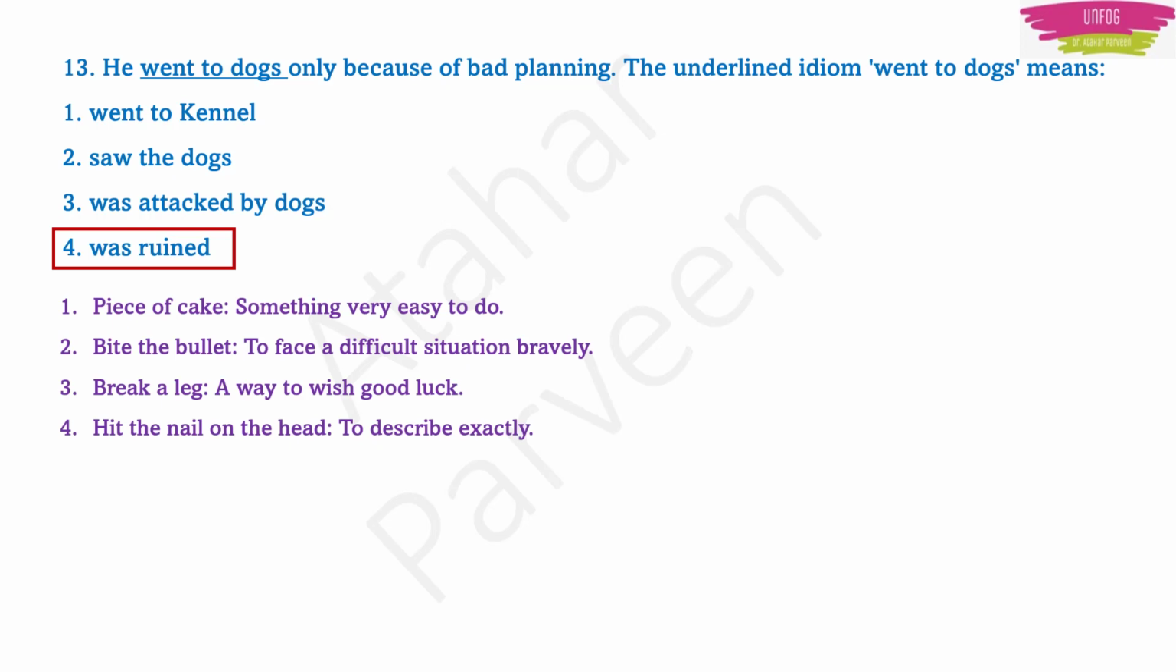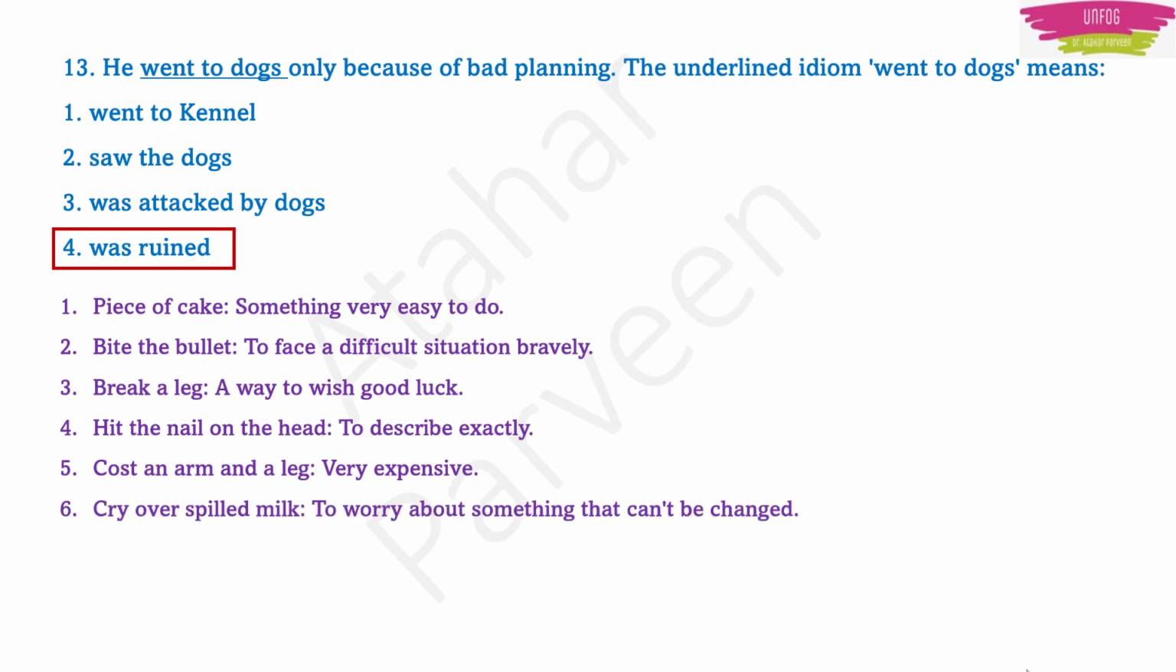Next, hit the nail on the head means to give the correct answer or to describe exactly. Then cost an arm and a leg means it is very expensive. Anything if it is very expensive, then you use this idiom cost an arm and a leg. Next, cry over spilled milk means something has happened and you cannot change it. Some tragedy has happened or some problem has occurred, so you are getting worried about that. So the idiom used in that situation is cry over spilled milk.